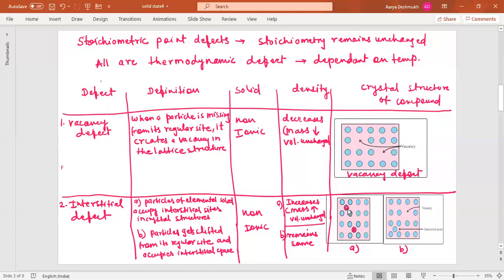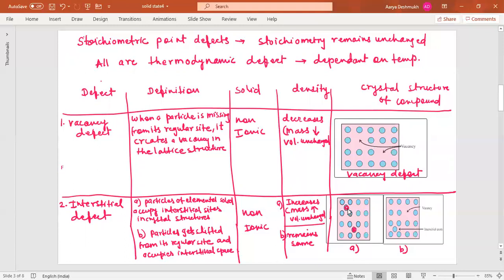In addition to this regular pattern, these are the additional particles you can see here, and they occupy the interstitial sites, means in between the layers or rows of these particles here. So this is the interstitial defect.